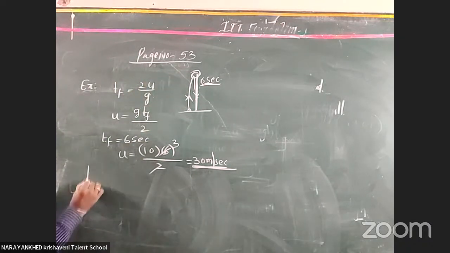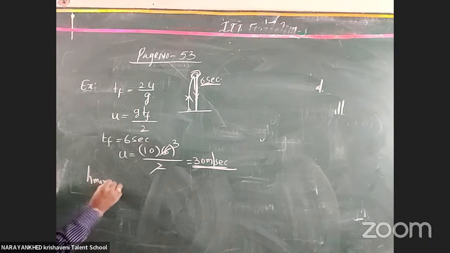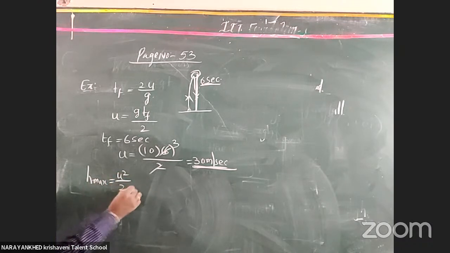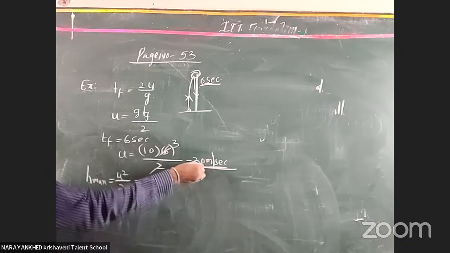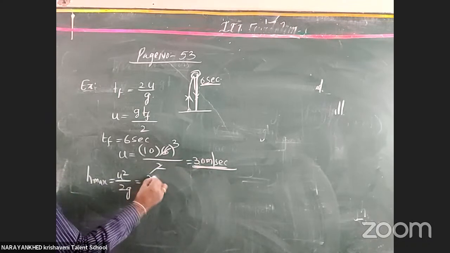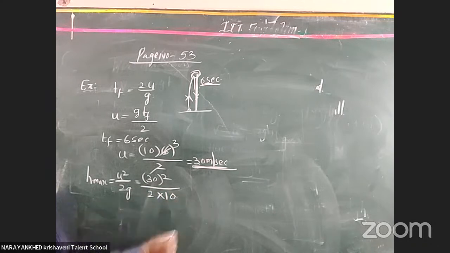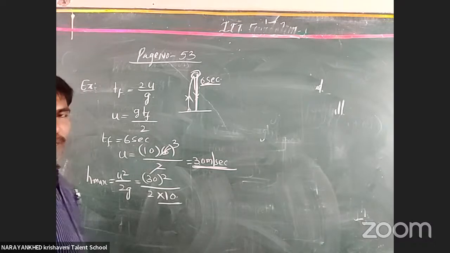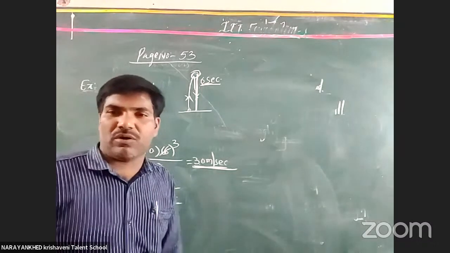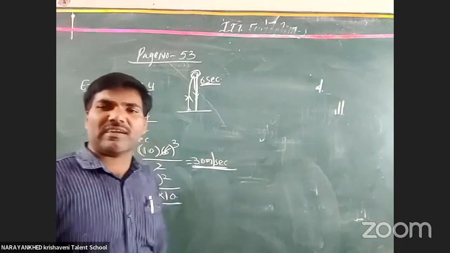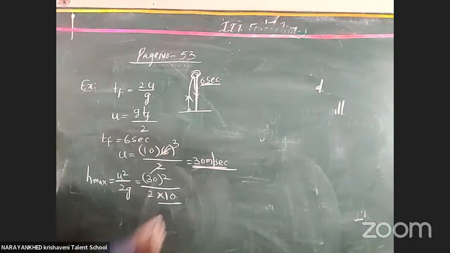Now the formula for the maximum height is H max is equal to u square by 2g. The u value is 30 meter per second. 30 square by 2 into the value of g, which is 10 meter per second square. Actually, in general practice we take 9.8 only. In some special conditions, we take 10. Not a problem, it is a constant only.